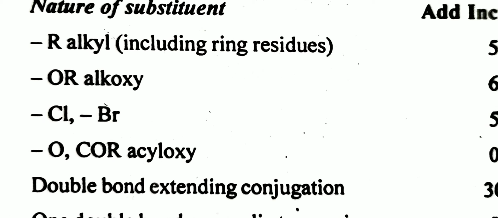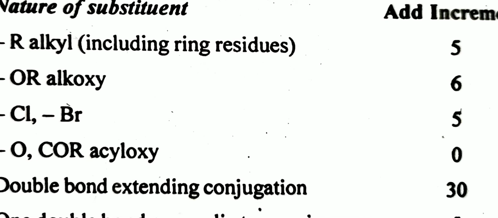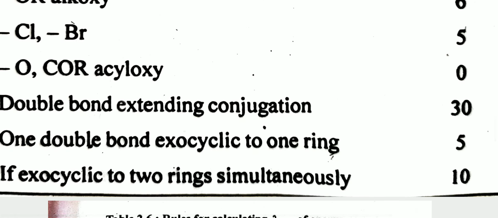Then double bond extending conjugation. Our requirement for a diene is two double bonds in conjugation, but if one more double bond is present in conjugation, meaning the conjugation is extended, then you take the value 30 nanometer. Suppose two double bonds are extending conjugation, then you take 60 nanometer. That means only one double bond extending conjugation, you add 30 nanometer. Then one double bond exocyclic to one ring, you add 5 nanometer.